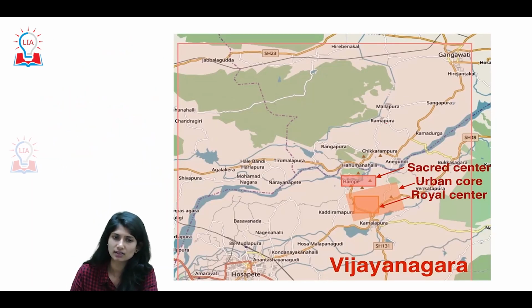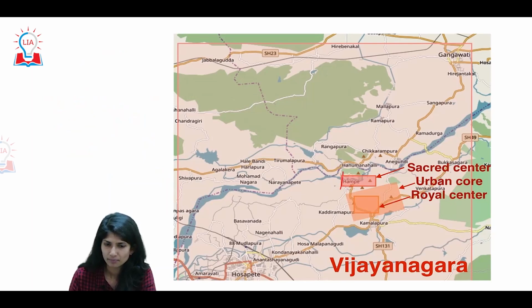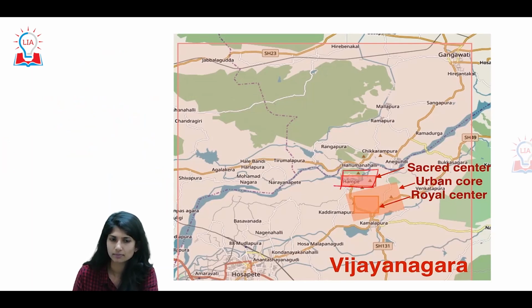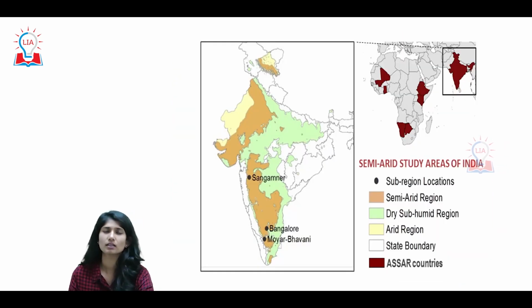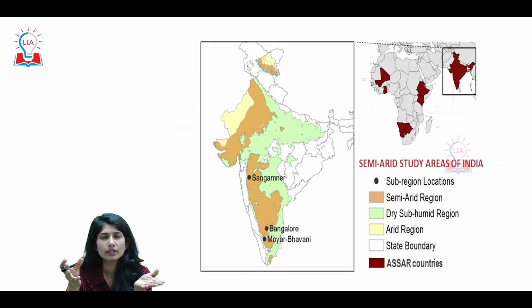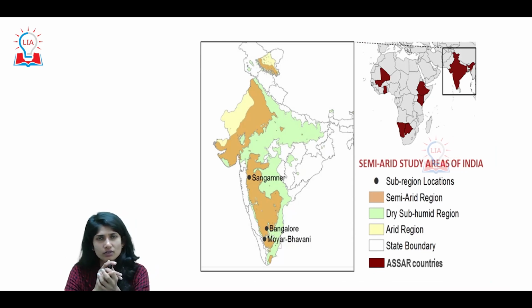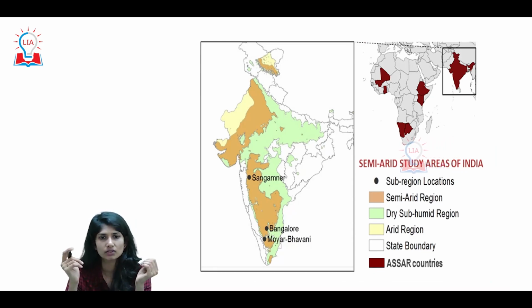Now look at this Hampi in the map. Before entering, just history wouldn't suffice or wouldn't do justice to a place.